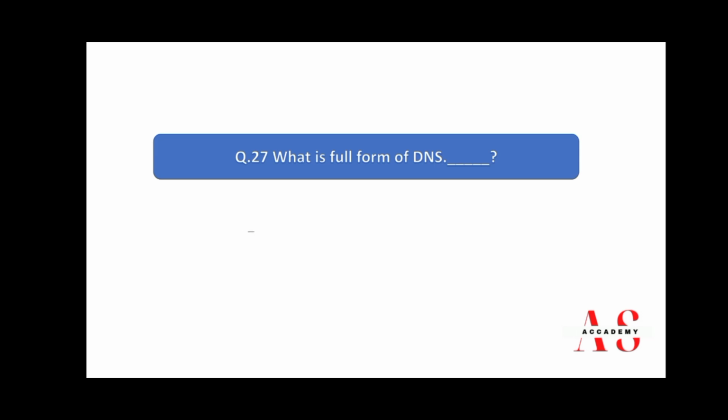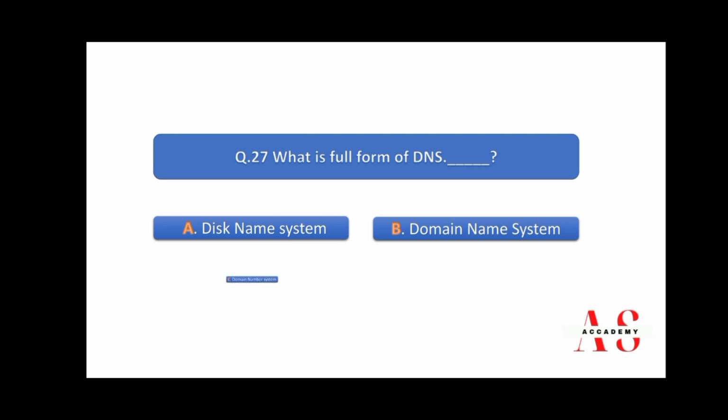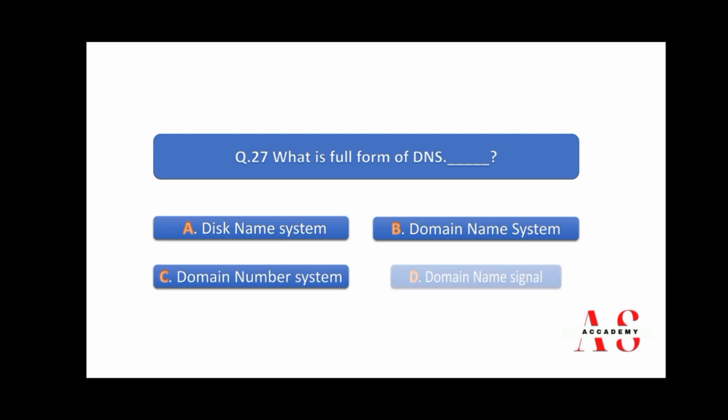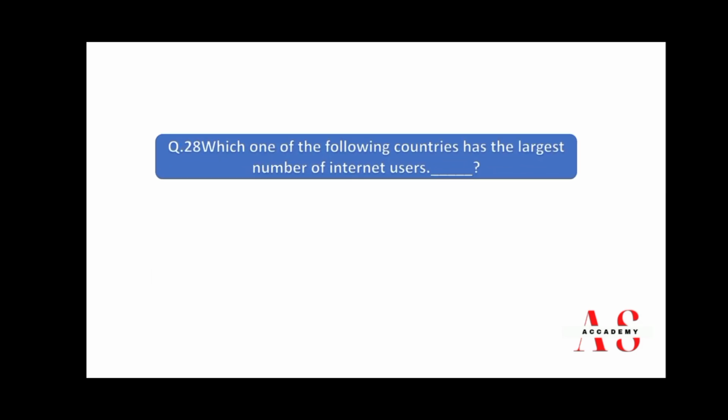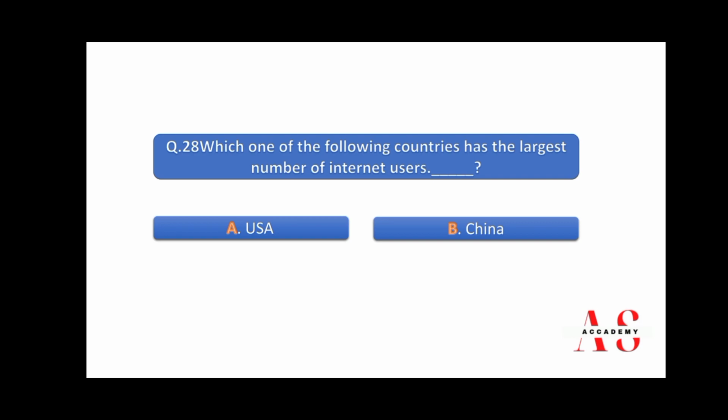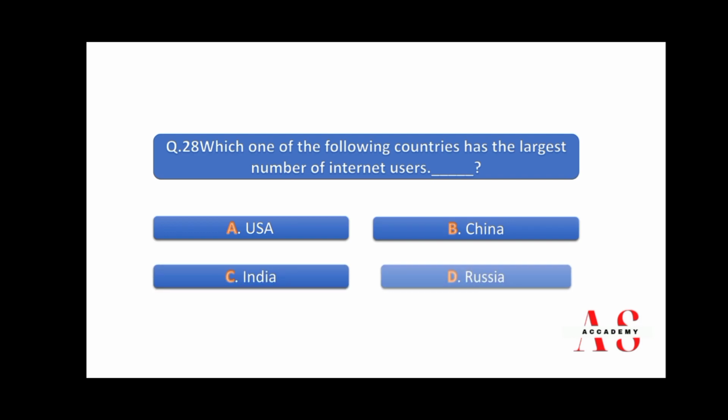What is the full form of DNS? Disk name system, domain name system, domain number system, and domain name signal. So right answer is B. Which of the following countries has the largest number of internet users? USA, China, India, and Russia. Right answer is B, China.